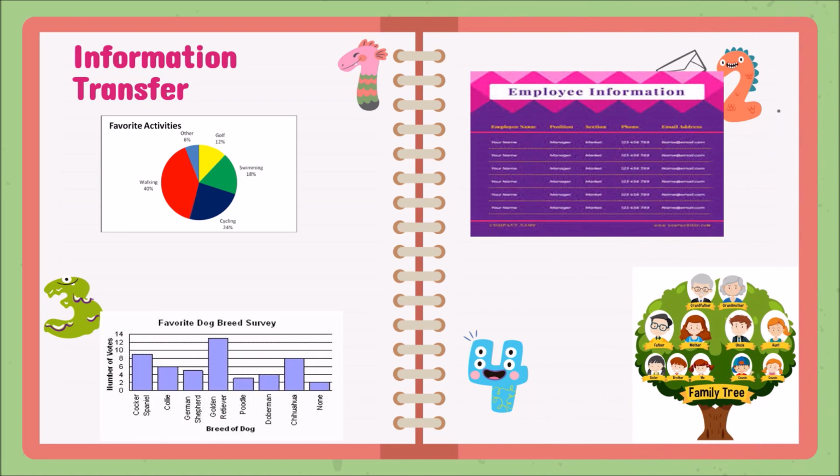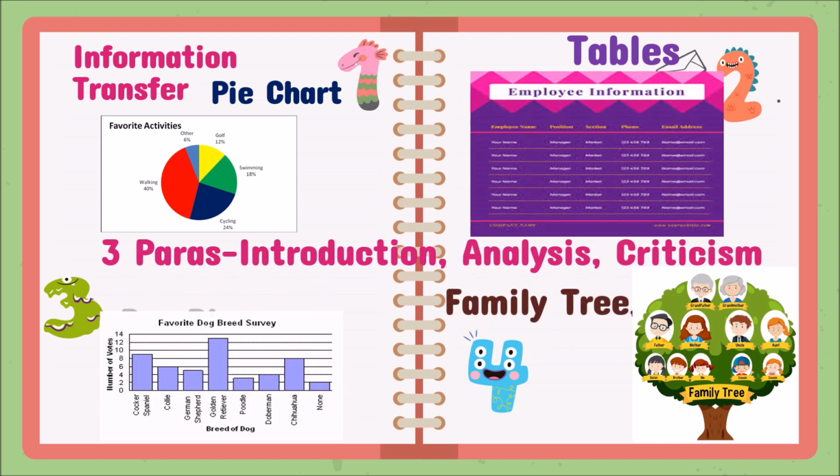So we have different types of information transfer. One is table, pie chart, bar diagram, and a family tree. Basically we have to write the paragraph in 3 paragraphs, or you have to keep in your mind that these are the 3 areas we need: introduction and analysis, body and analysis, right? So we'll see the format now.